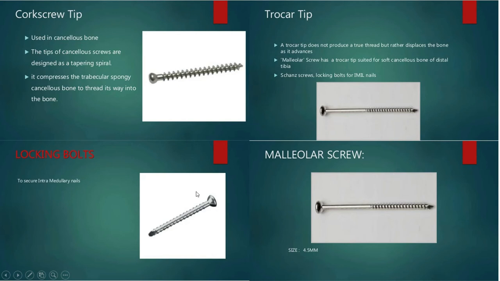And another type of screw, which is actually not a screw, is a locking bolt, which is used in the nail for proximal lock and distal lock. Do not confuse it in the exam with a screw. How do you differentiate? The thread diameter will be very high and the threads will be very few, and the tip will be blunt or sharp, but it will be a cutting type. This is called torque type. And the core diameter of this locking bolt is very high, 4 millimeter.